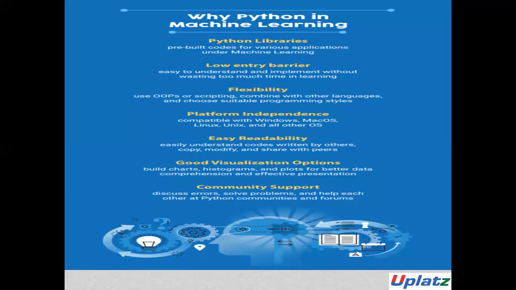A few of these languages, like R, Julia, and Scala, are becoming very popular right now, but still Python beats every programming language and is the most preferred language. R is also a really good language to get started with machine learning. So maybe in the future we will do a separate machine learning course using the R programming language. This course is purely with the Python programming language.